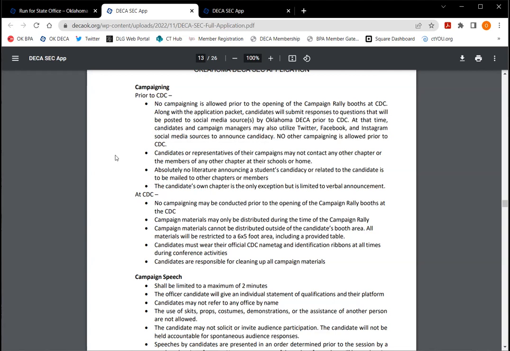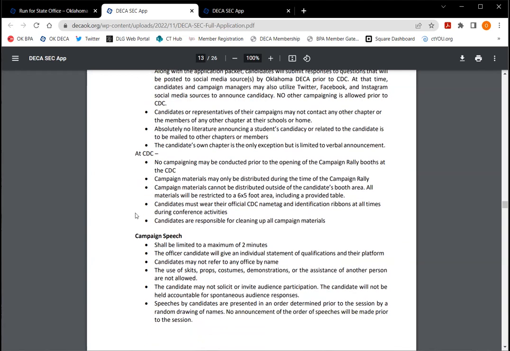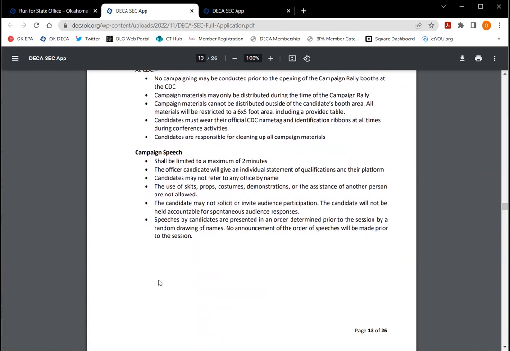And then at CDC, it kind of talks about where you can campaign, how you can campaign, and things like that. You'll get much more information from me about this if you are accepted into the campaigning portion of this process.